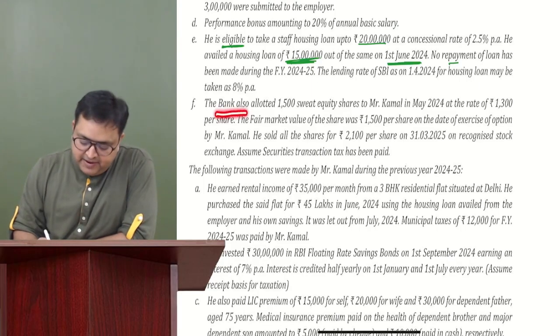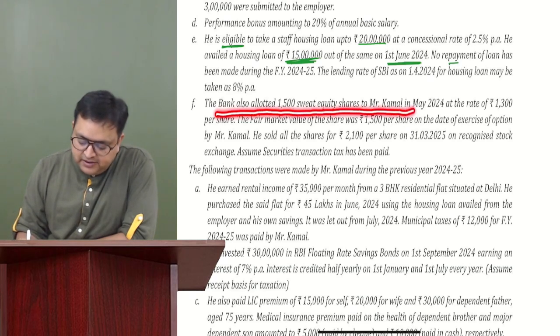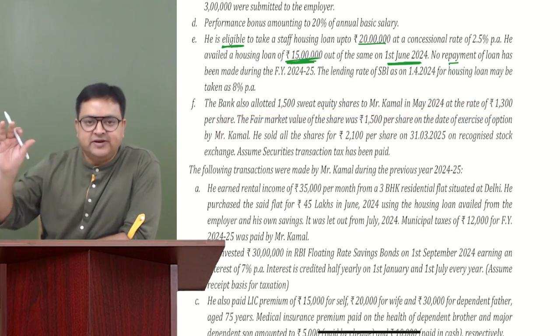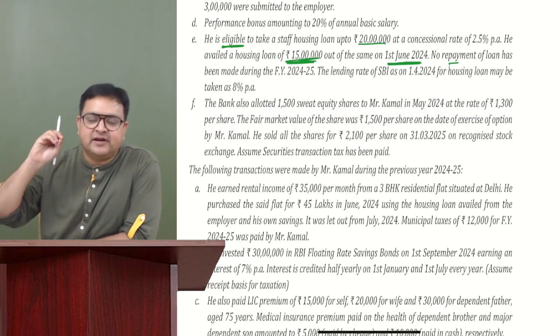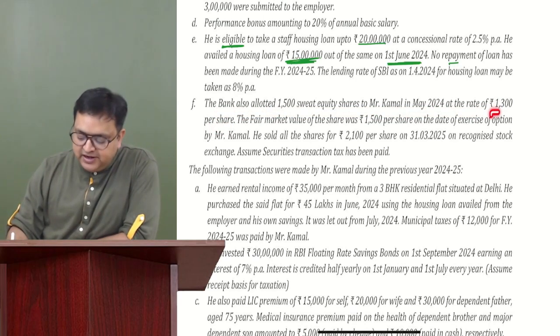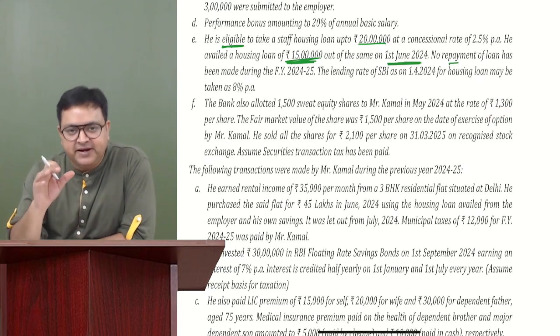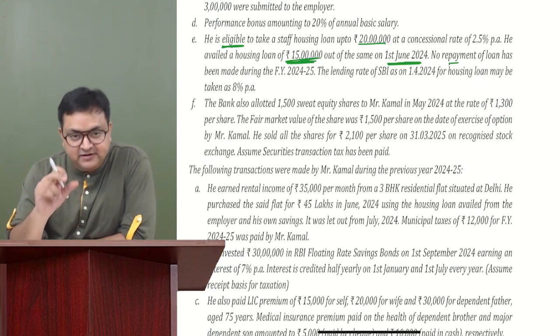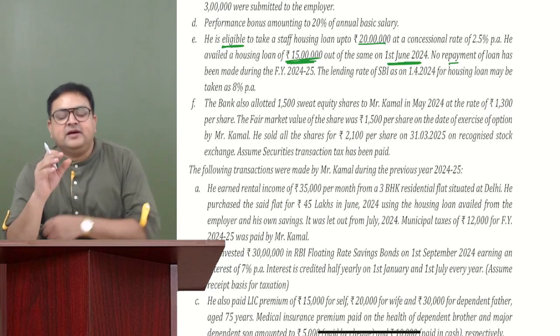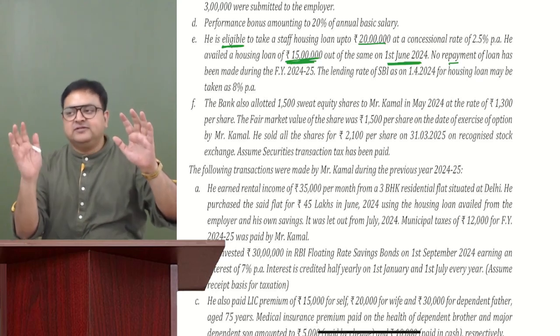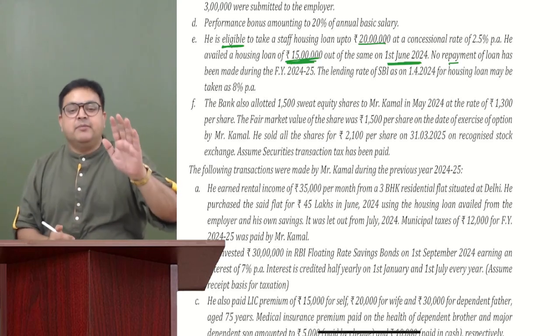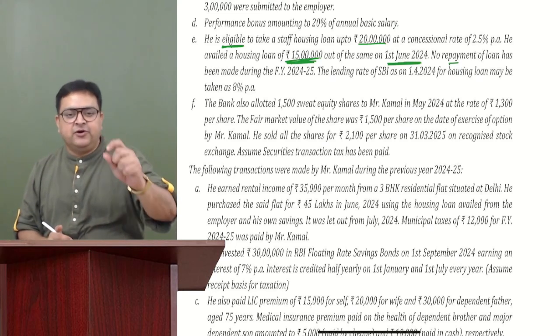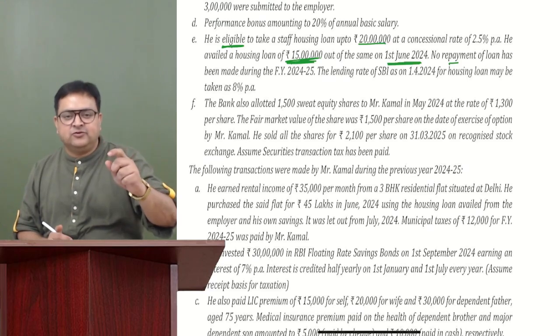Now, the bank also allotted 1500 sweat equity shares to Kamal in May 24 at a rate of 1300 per share. These are sweat equity shares. So sweat equity shares are allotted to him at a rate of 1300 per share. It means that he has paid 1300 rupees. Is it a perquisite? Yes. So we compare the market value of the share versus the amount which you pay. And the market value of the share, we take it on the date of allotment, on the date of exercise, on the date of offer.